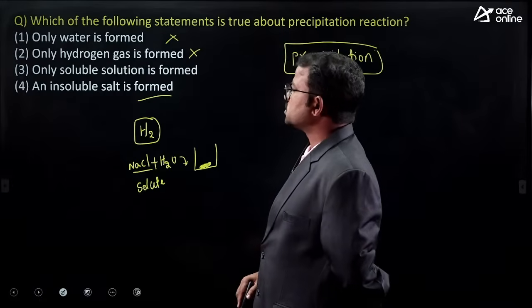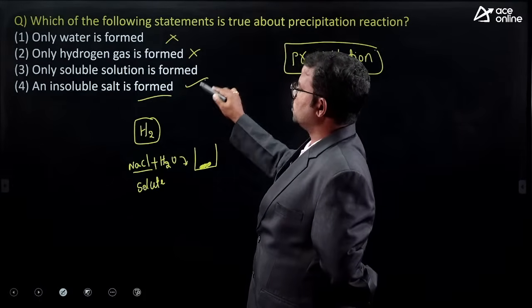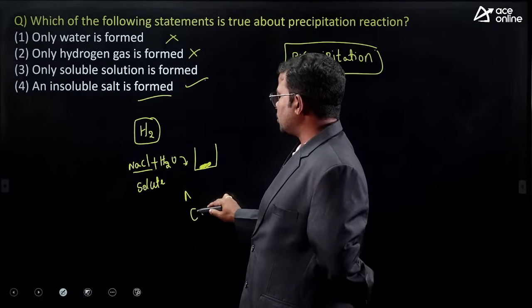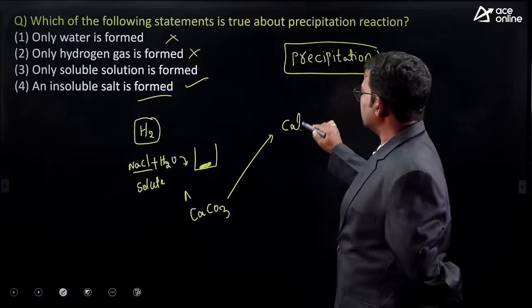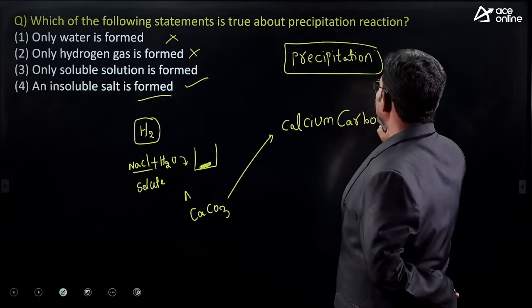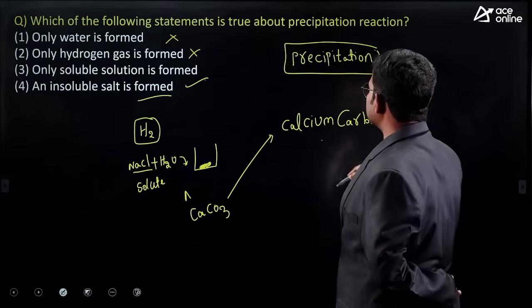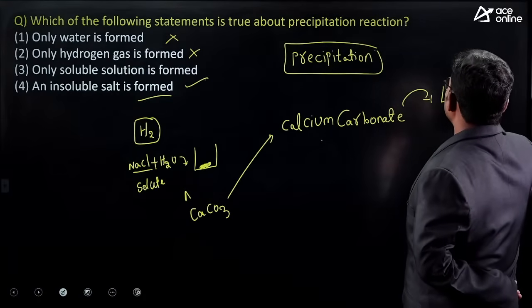What about the fourth one? An insoluble salt is formed. Of course, yes. For example, if you consider calcium carbonate, nothing but CaCO3. This is also called limestone or marble stone.